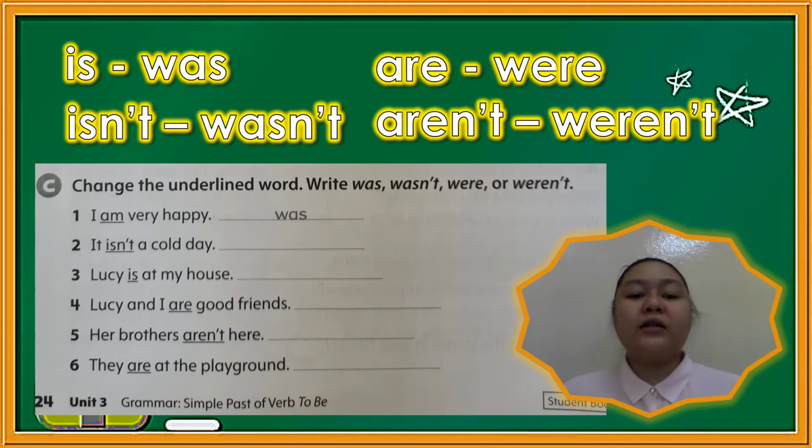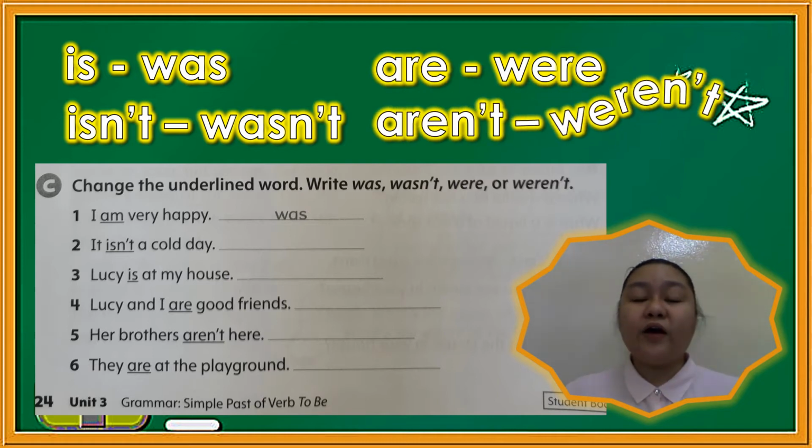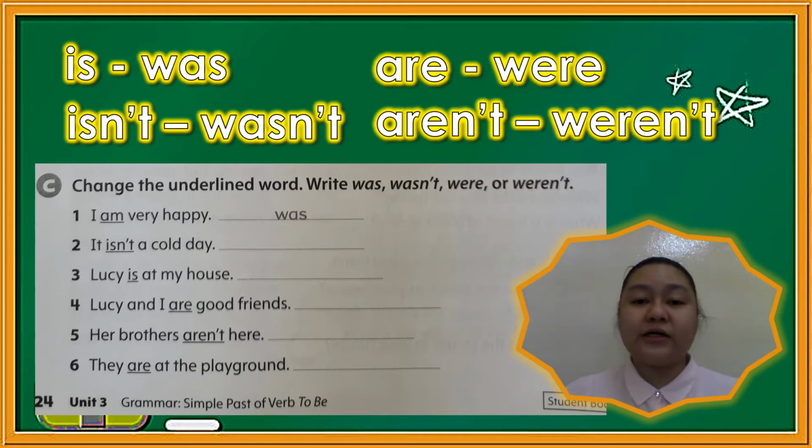So, if the underlined word is is, you will change it into was. If the underlined word is isn't, you will change it into wasn't. Now, if the underlined word is are, you will change it into were. Now, if the underlined word is aren't, then you will change it into weren't.